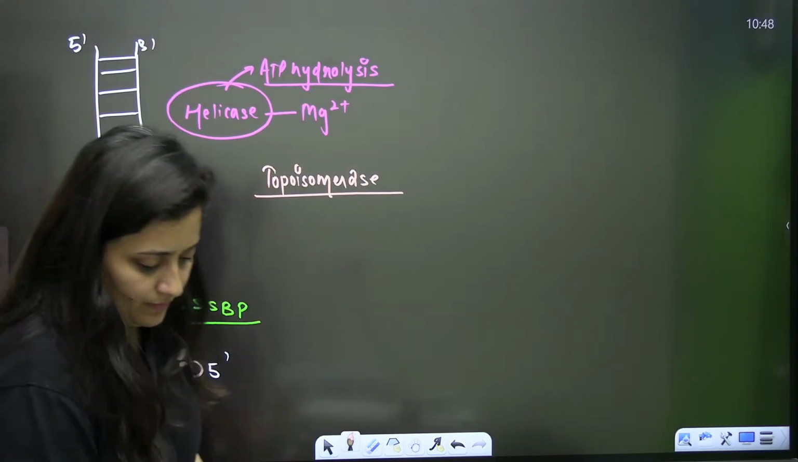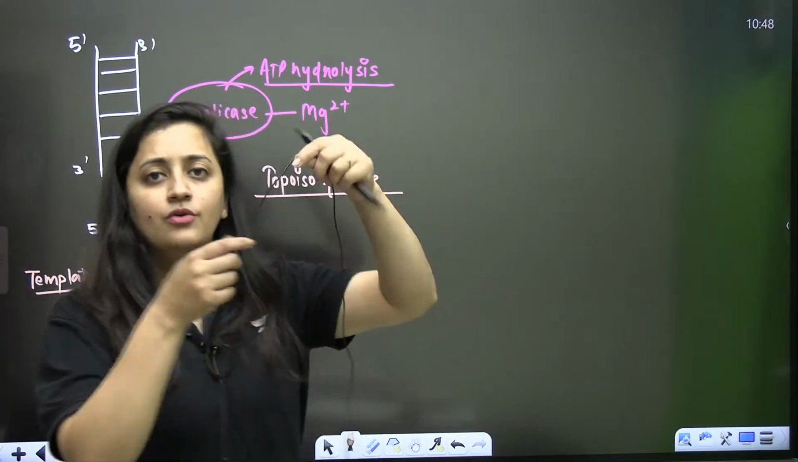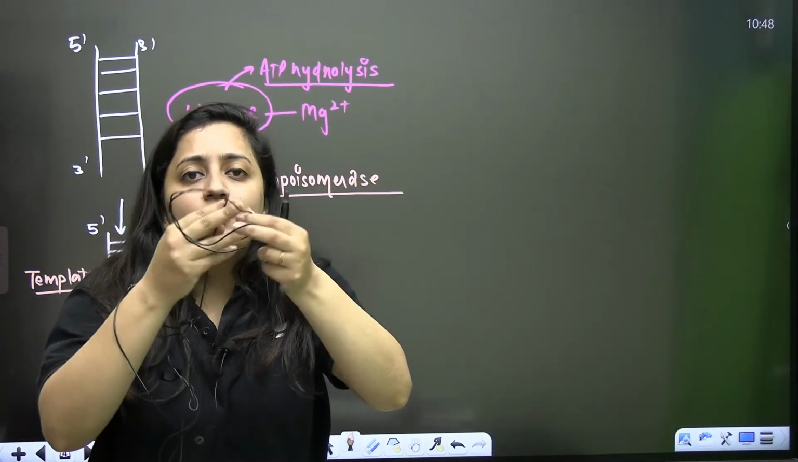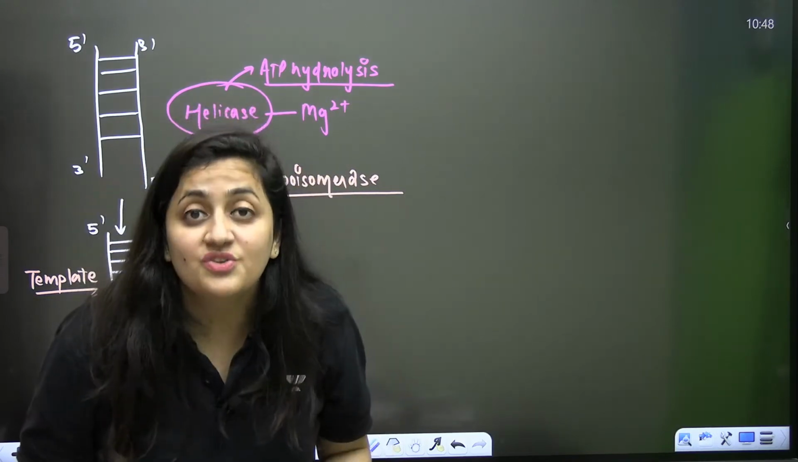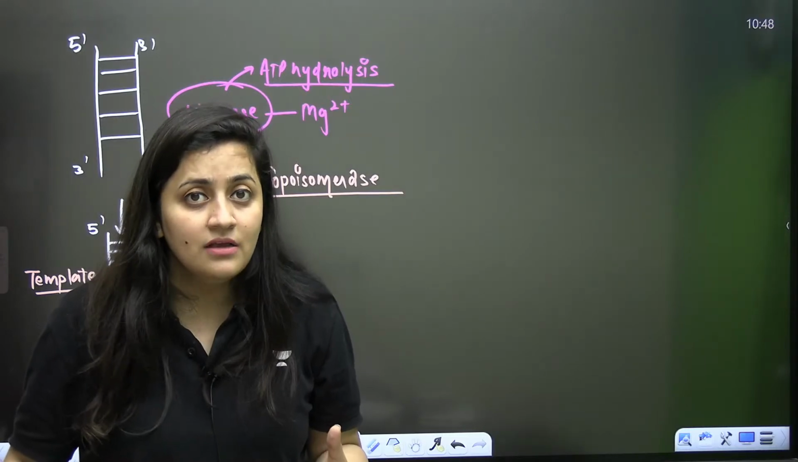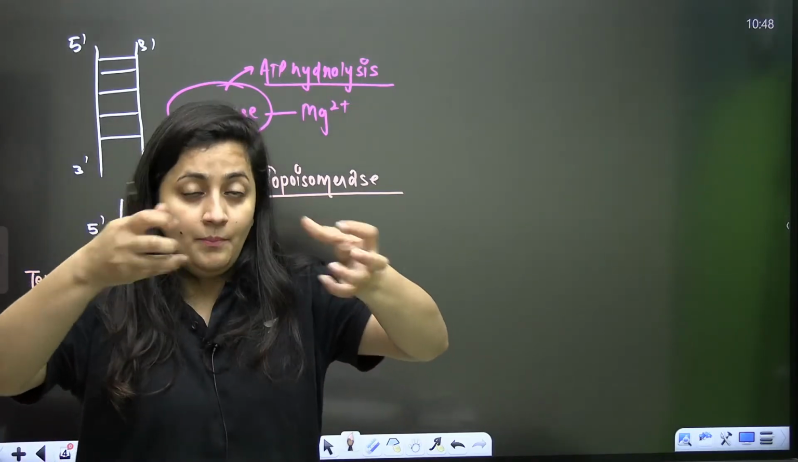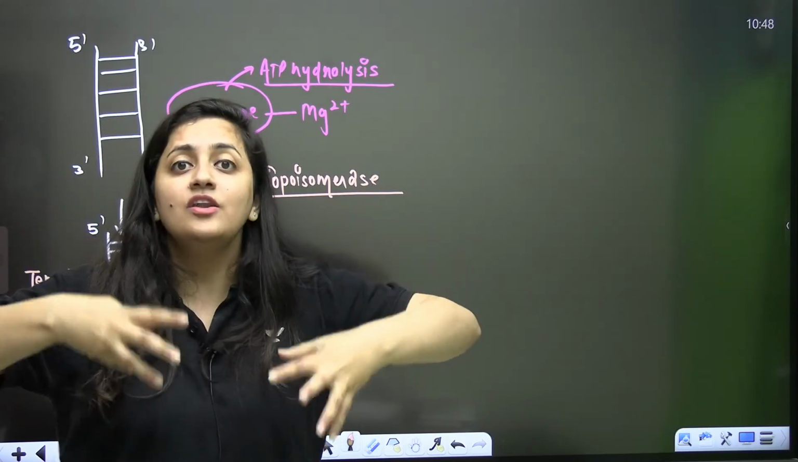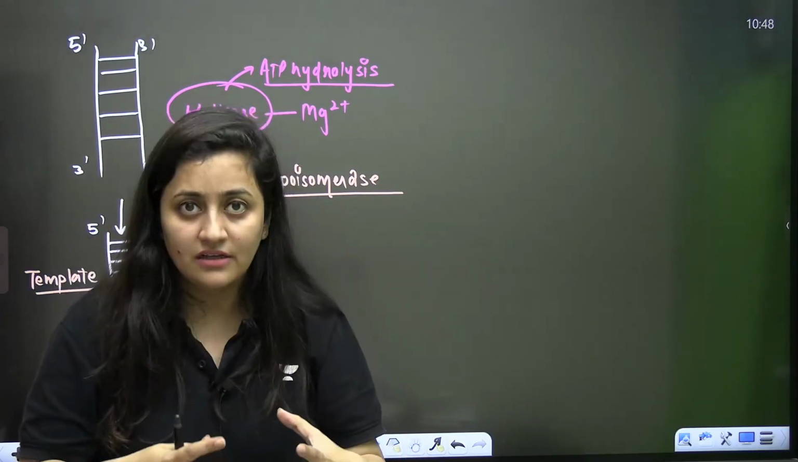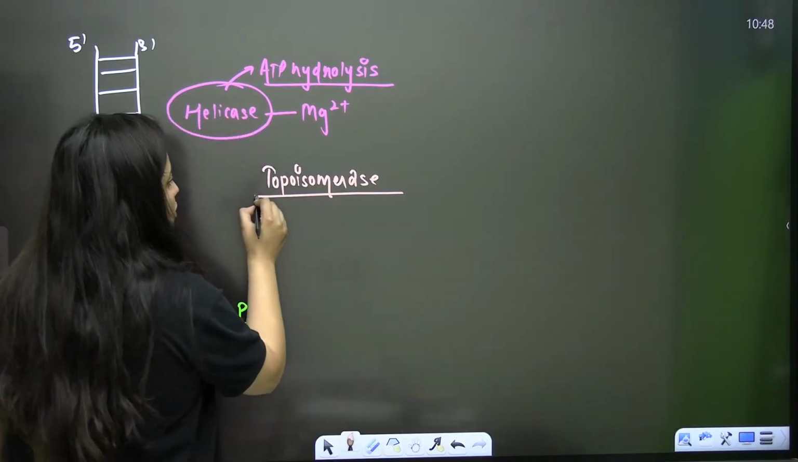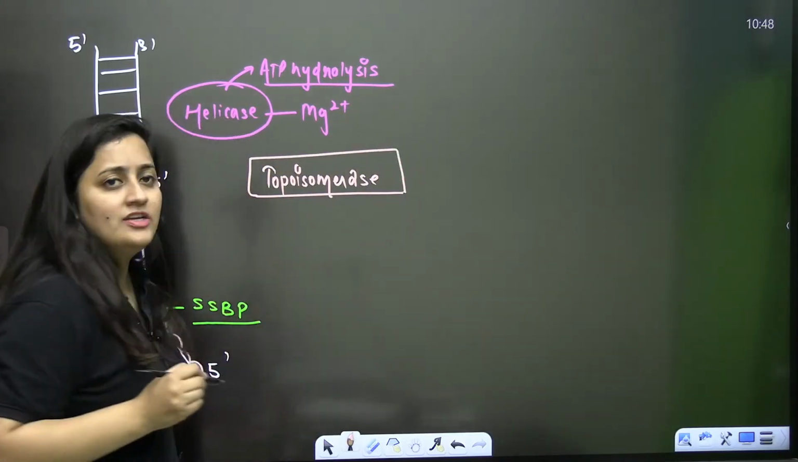So now you know. If something is helically coiled like this, and you are trying to open it, some tension will be created. We have experienced it in the case of ropes as well. If we are trying to open up something helically coiled, a tension will be created. The supercoilings can be generated. And to remove such supercoilings, we have topoisomerase.